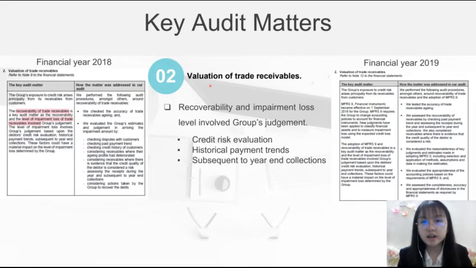The second key audit matter is the valuation of trade receivables. This matter has come to the attention of the auditor because of the recoverability and impairment loss level involved, and the judgment from the group based on several factors, which are credit risk evaluation, historical payment trend, and subsequent to year-end collections.